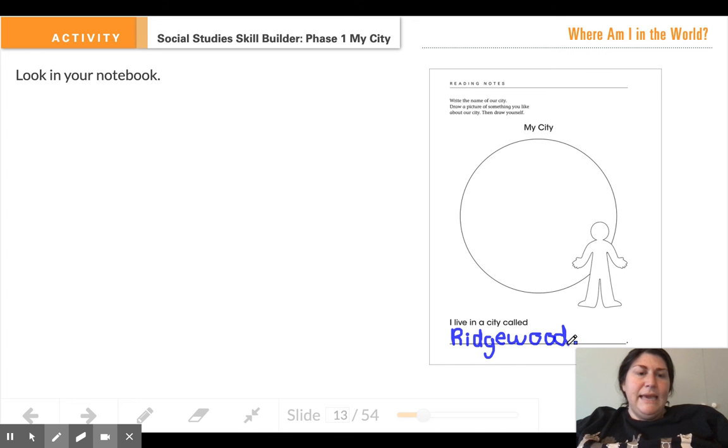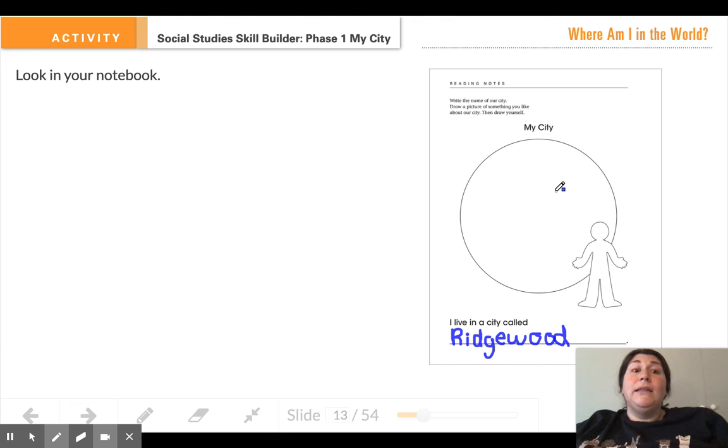And then in this circle, what you're going to do is draw something that you like to do in your town. One of the things I like to do in my town or my city is walk around my neighborhood. So in this circle, I might draw a sketch of myself walking through my neighborhood. That's something I like to do in my town.